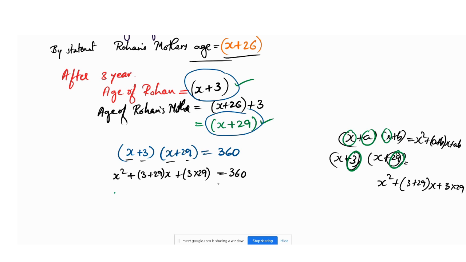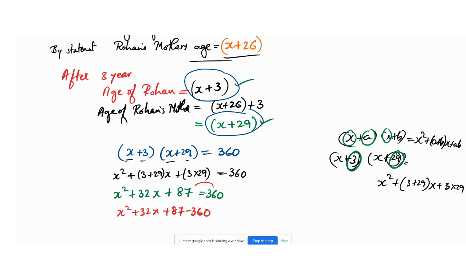So next, x square as it is. 3 plus 29 is nothing but 32. 3 plus 29 is how much? 32x. And 3 into 29 is, who will answer? 30 times 3 is 90, 90 minus 3 is 87. So 87 is the answer. Yes, very good. That equals 360. So lastly, x square plus 32x plus 87 minus 360.